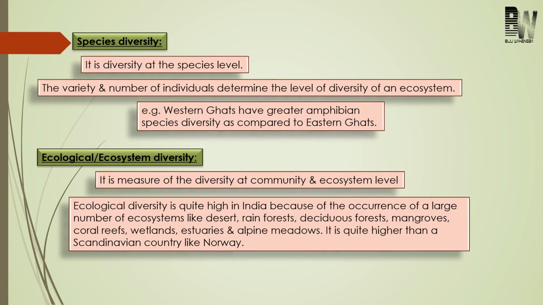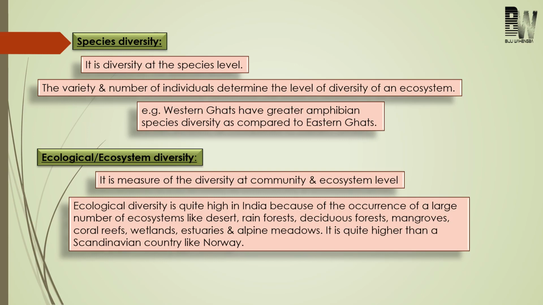Next, come to species diversity. Here, the diversity will be studied at the level of species. For example, the number of amphibian species found in Western Ghats is more than the number of amphibian species found in Eastern Ghats. So the diversity is at the level of species. So this is something about species diversity.